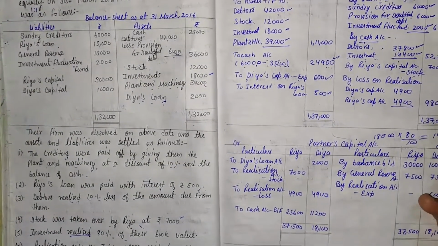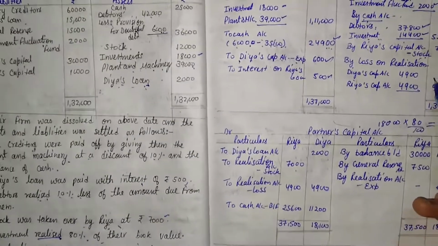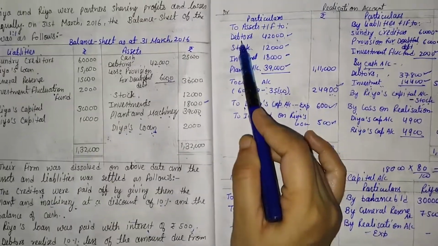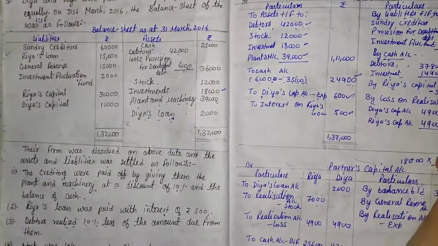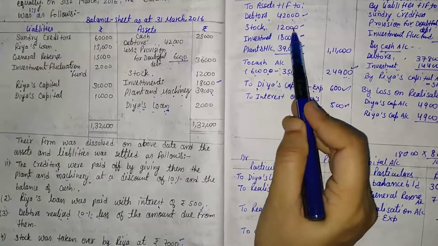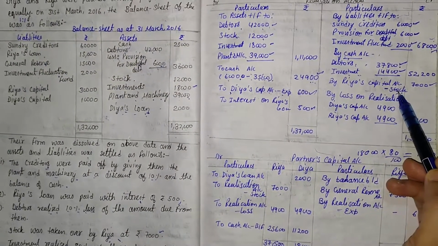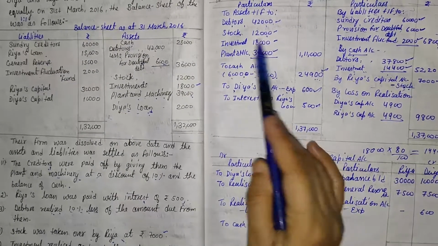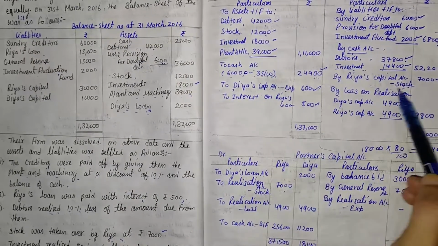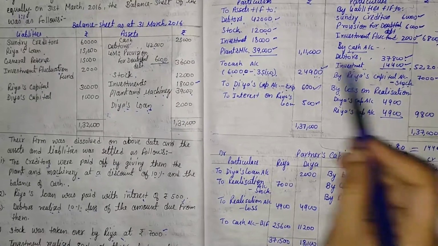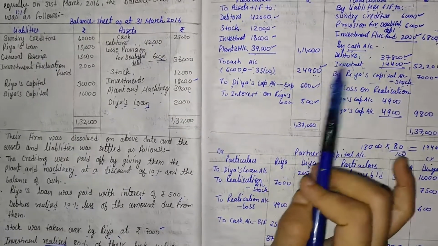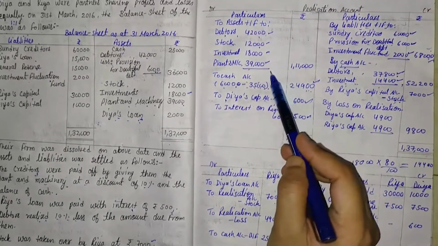After that we analyze whether all the assets are released or not. Here the first asset is debtors, so we released debtors. The second asset is stock, and stock is taken over by Riya, so that also exists. The third one is investment, so investment also comes in this point. Plant and machinery already taken over by one partner. So it means all the assets are completed.